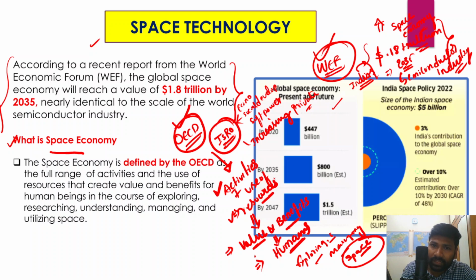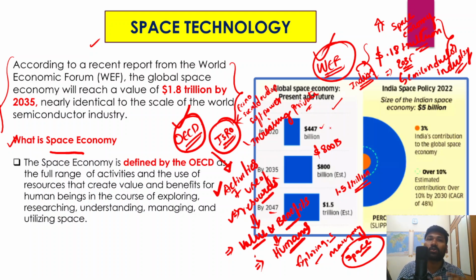By 2035 the global space economy's total value would be 800 billion, that is the estimated value, and by 2047 it would be 1.5 trillion. The data would vary because different organizations give different estimates.